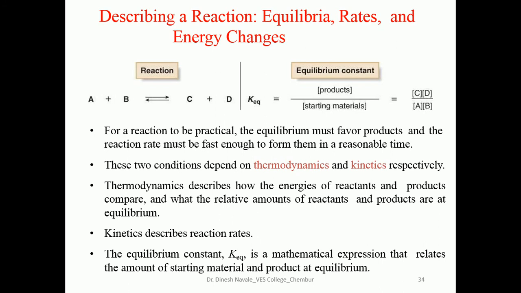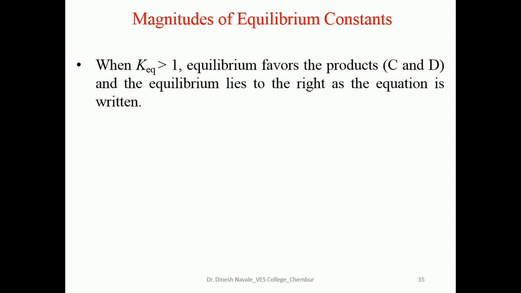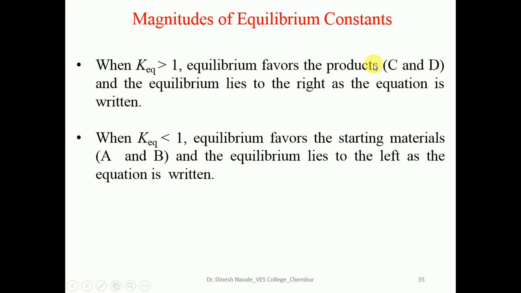So the equilibrium constant K equilibrium is a mathematical expression that relates the amount of starting material and the product at equilibrium. When K equilibrium is greater than 1, the reaction will favor the products C and D. Second case, if K equilibrium is less than 1, the equilibrium will favor the reactant, that means toward the left-hand side.